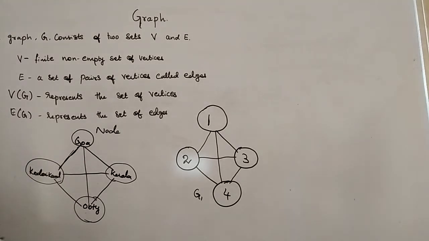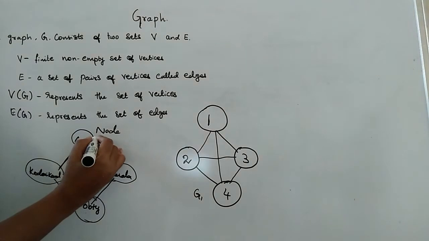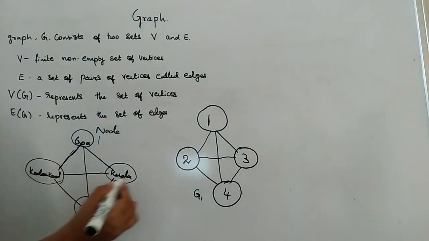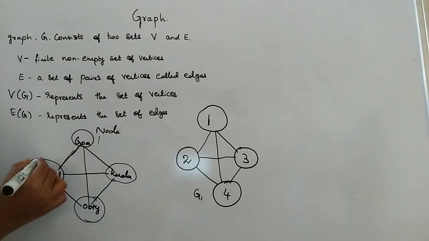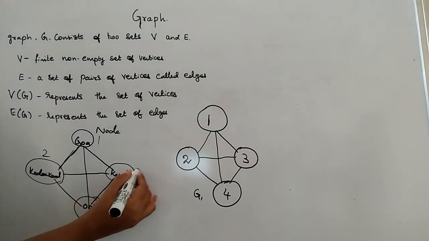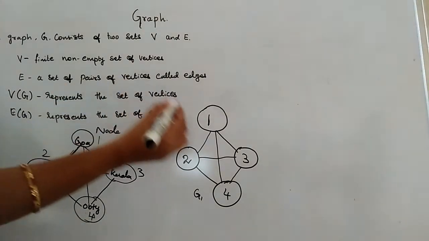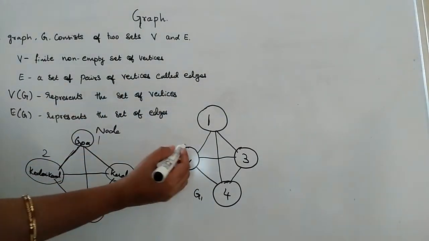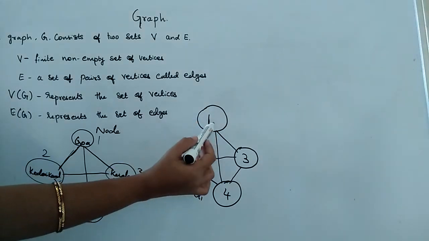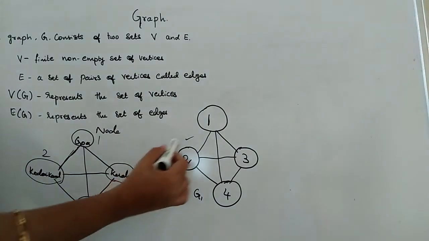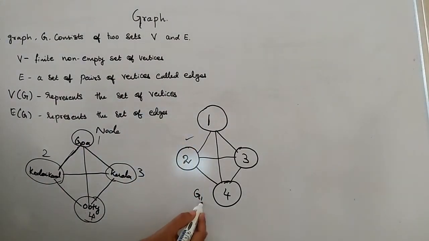Now what I am just going to do here, I am just going to represent Goa as 1 and Kodaikanal as 2 and Kerala as 3 and Ooty as 4. So I am just going to plot it as a diagram just like here. So 1, 2, 3, 4, I have drawn the edges. This one is called a graph and I have named this graph as G1. Okay.